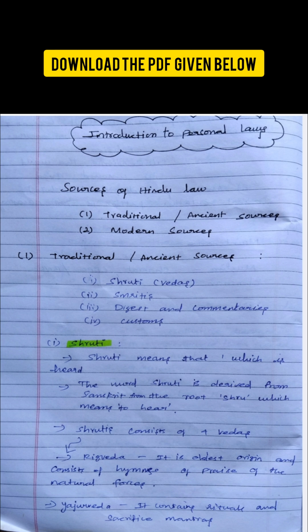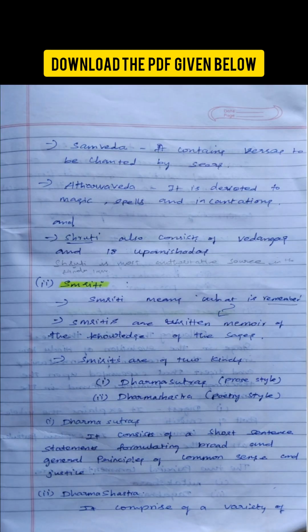Next is Yajurveda. Yajurveda deals with rituals, sacrifices and mantras. It explains how religious ceremonies should be performed. That is Yajurveda. Next, the Samaveda. It contains verses meant to be chanted or sung by sages during their rituals. It mainly focuses on music and melody. That is the Samaveda.